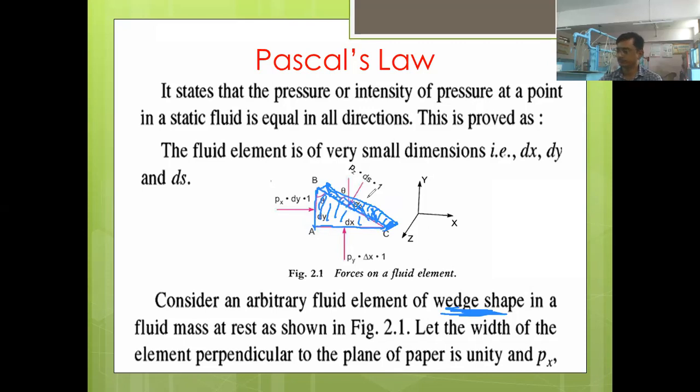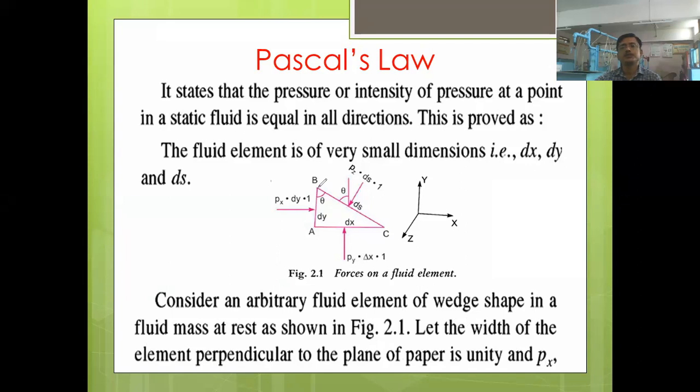For example, this is a wedge shape. Okay, it has a triangular shape, and it has some thickness, right? So we can call it a wedge shape. Like that, we have considered one small fluid element which has the wedge shape, and the fluid is in rest condition. Let the width of the fluid element perpendicular to the plane of paper be unity.